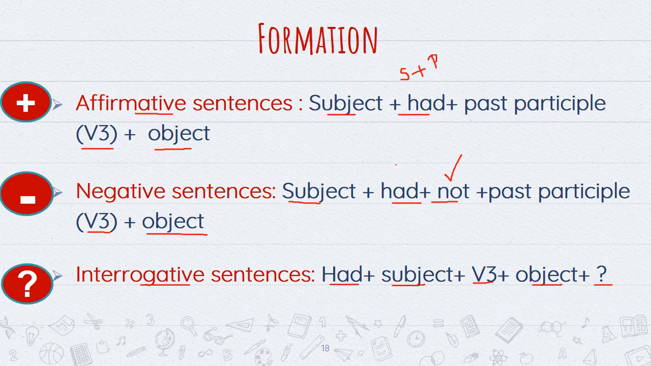In negative sentences, we will just add not after had. So it will be subject plus had not plus past participle plus object. In interrogative sentences, we will use the helping verb just before the subject to show that it is a question.